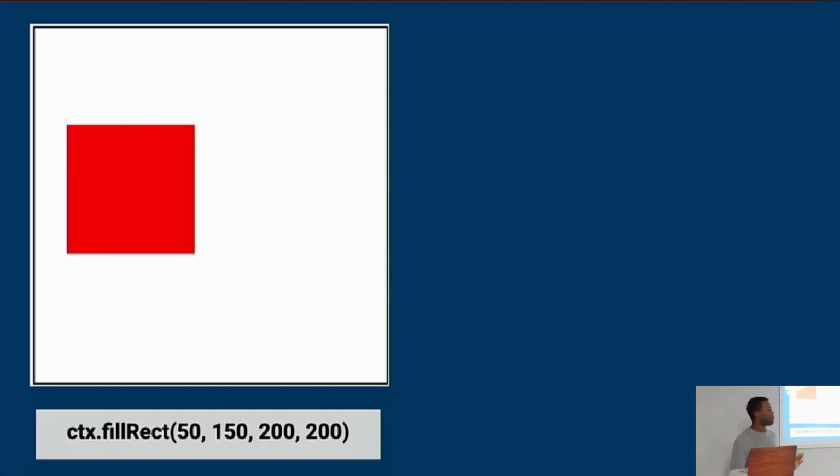All right, now let's say that I want to update its position. So instead of having it be 50 pixels to the right and 150 down, I want it to be 150 to the right and also 150 down.